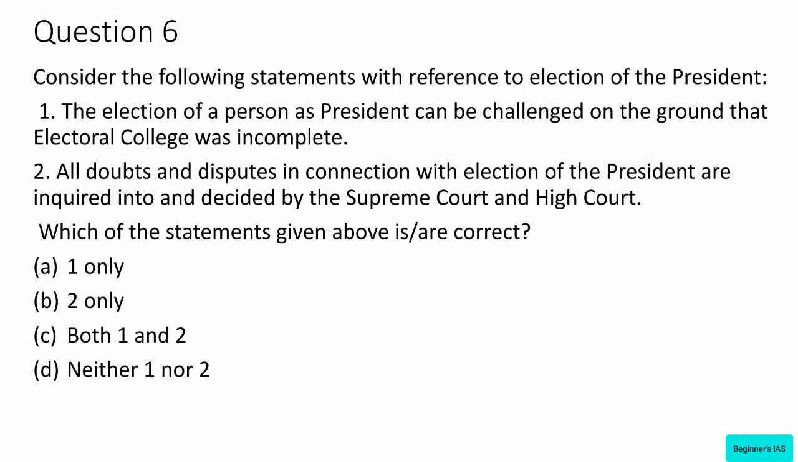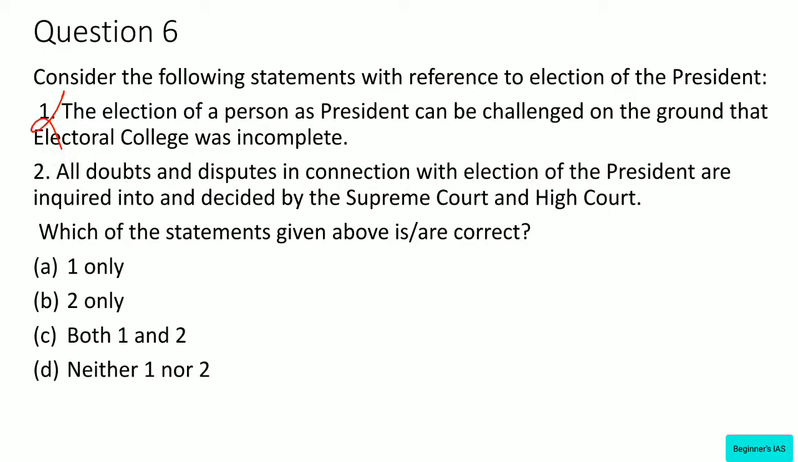Statement number 2. All doubts and disputes in connection with the election of presidents are inquired into, decided by the Supreme Court and High Court. Here we have to identify the correct statement. See, the election of a person as president cannot be challenged on the grounds that the electoral college was incomplete. What do you mean by incomplete? That is, existence of any vacancy among the members of the electoral college. Therefore, this statement is wrong.